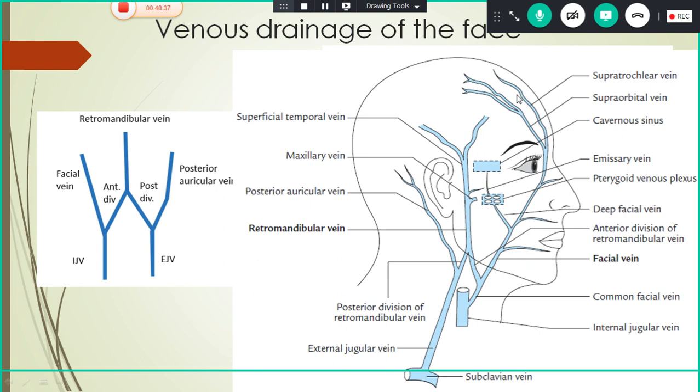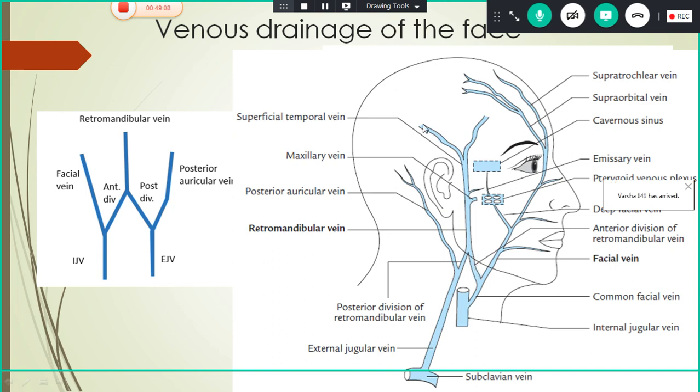The supratrochlear vein and supraorbital vein join at the angle of the eye to form the angular vein. The angular vein runs downwards and on reaching the face the name is changed. It is the facial vein. The facial vein near the mandible joins with the anterior division of the retromandibular vein. Now both the veins join to form the common facial vein, which ends in the internal jugular vein. Now how is this retromandibular vein formed?